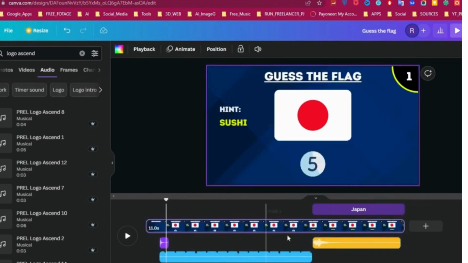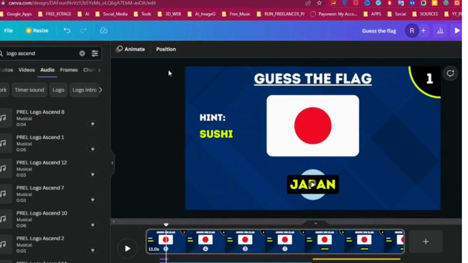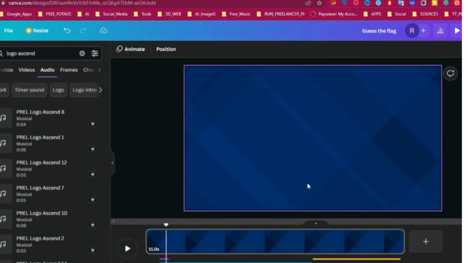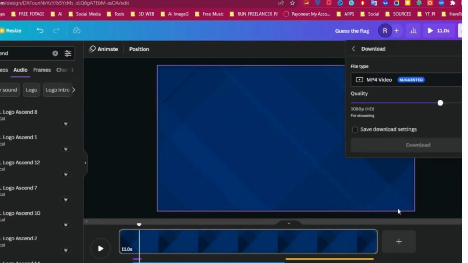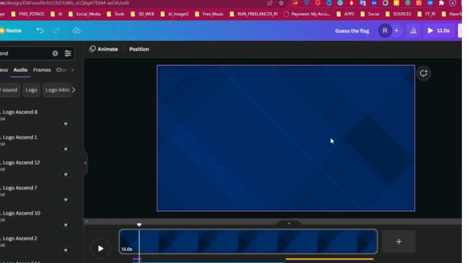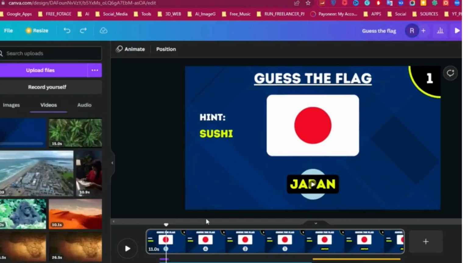For now, you can't bulk create audio on Canva, but there is a simple hack I do use around it, which is this. Select all the elements on this page and delete it. Then click on the share button at the upper right corner to download the page as an MP4. Press Ctrl-Z on your keyboard to undo the deletion. Then you can upload the file you just downloaded to your library.